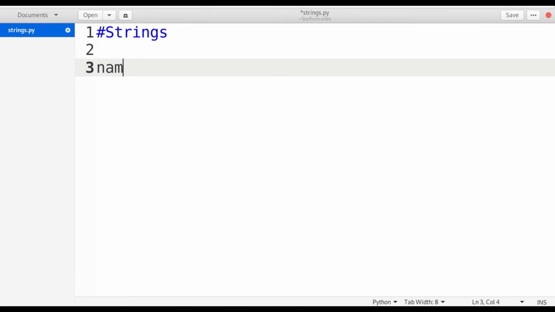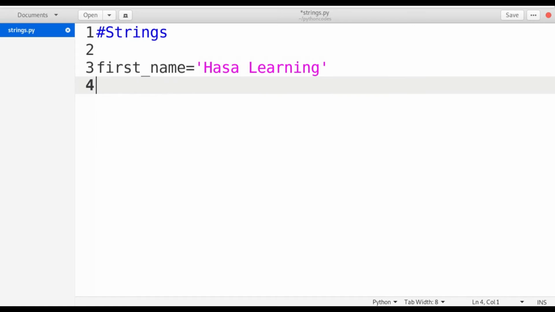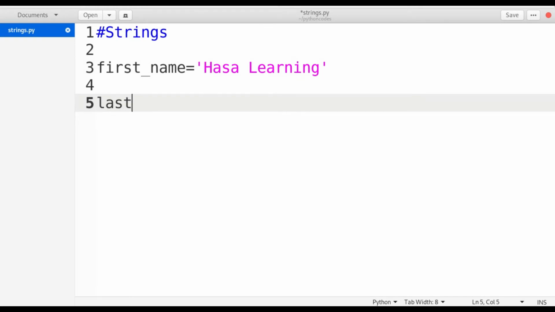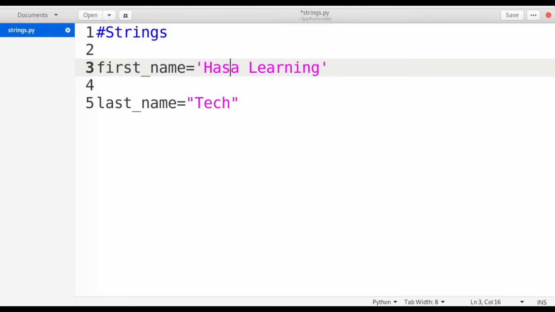First of all, I'm going to define a variable first name with a single quote definition of string. I'm defining 'Hasa learning'. In this way I can define a variable by using single quote strings. Then another one, last name equal to tech. I can define it as "tech" in double quotes. So I can represent it like this.